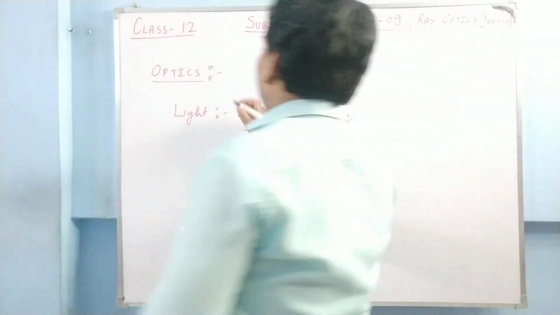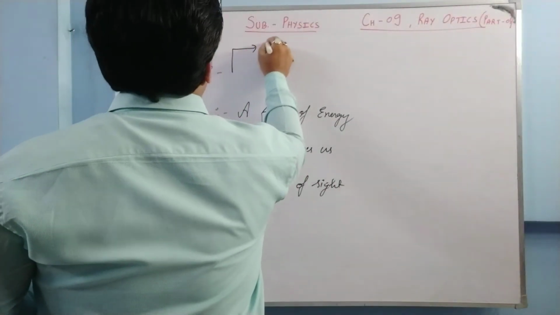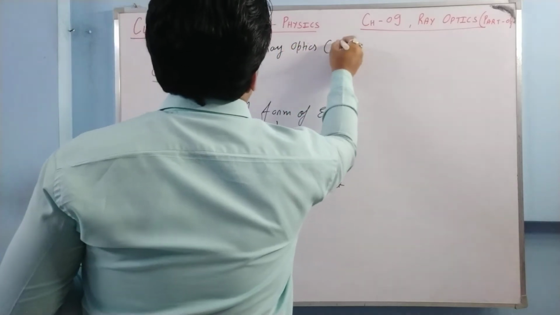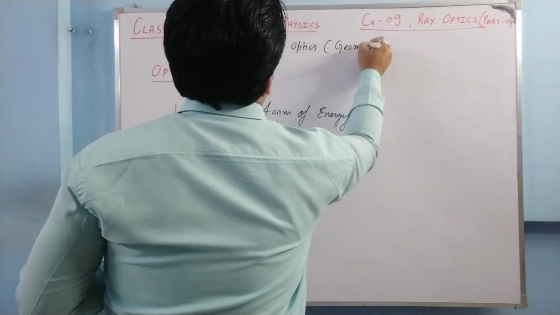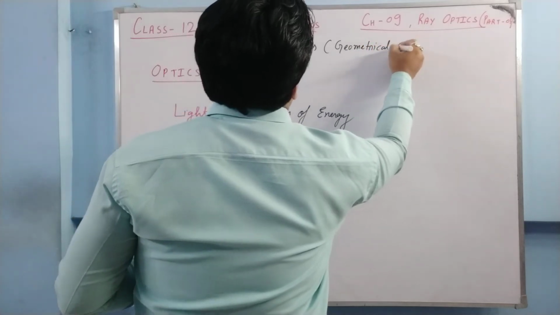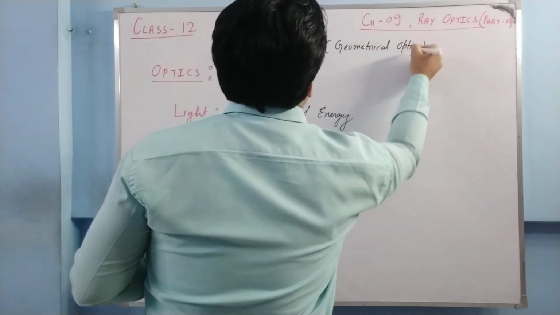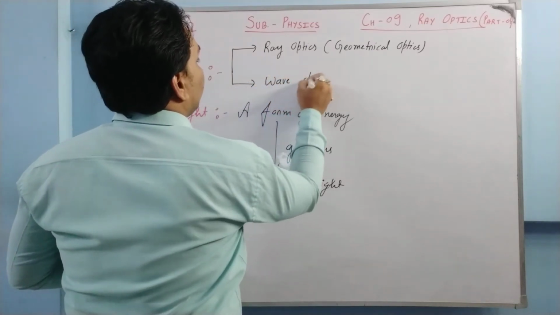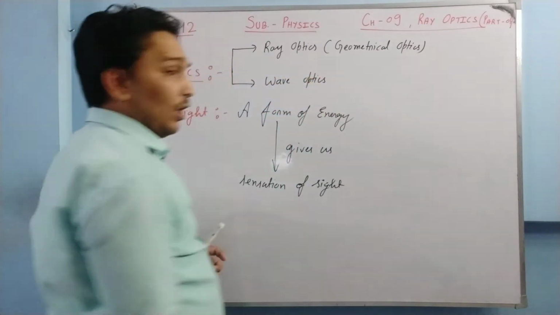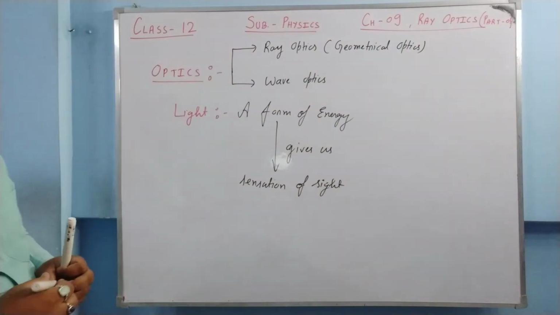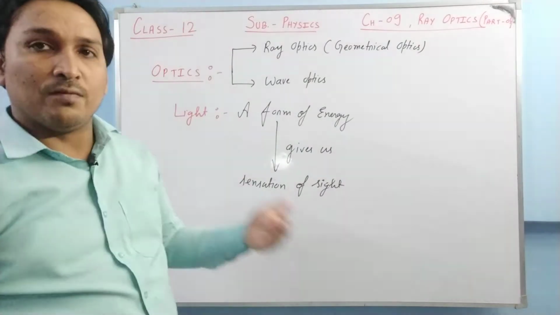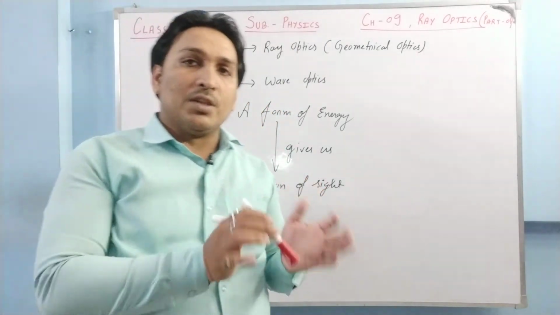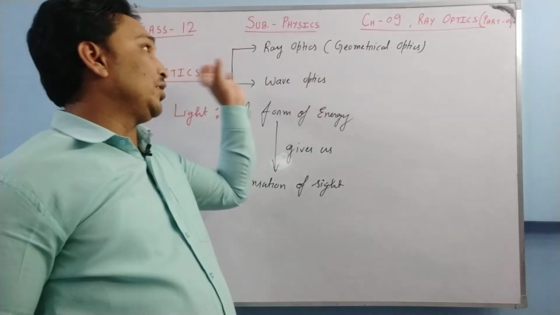The optics is divided further into 2 categories. One is ray optics, which is also called geometrical optics, and another is wave optics. In ray optics we try to understand the propagation of light, and we all know that light travels in a straight line. So this is the basic funda of geometrical optics or ray optics.